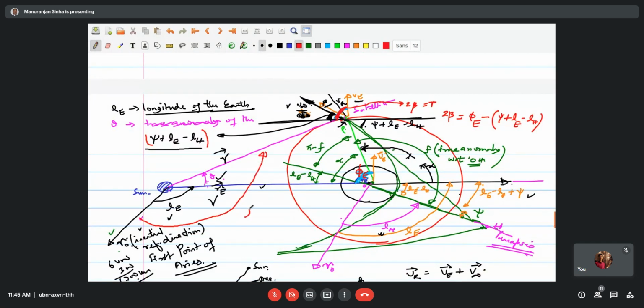This is LV. So theta is known to us, and so we insert the value of theta and this will be calculated. Similarly, we have the phi v.